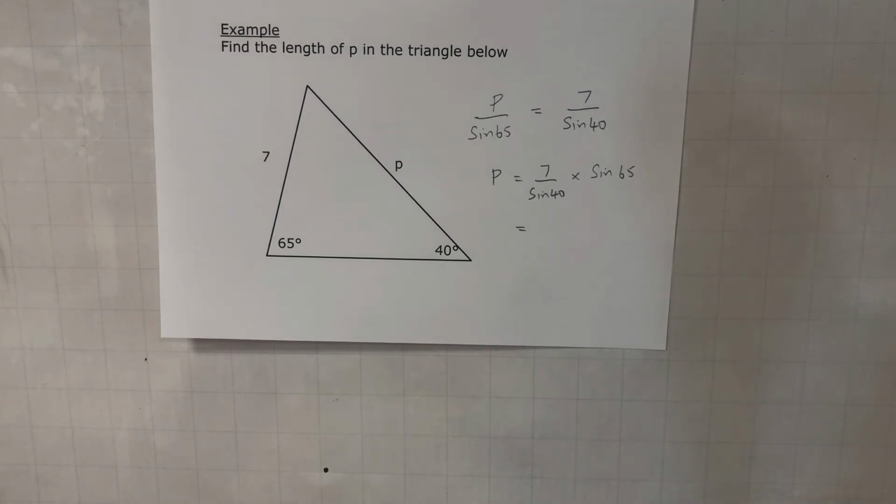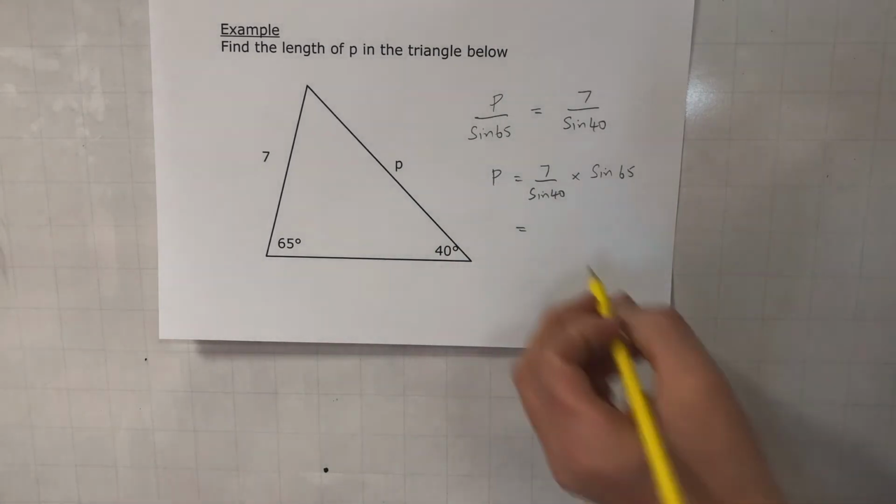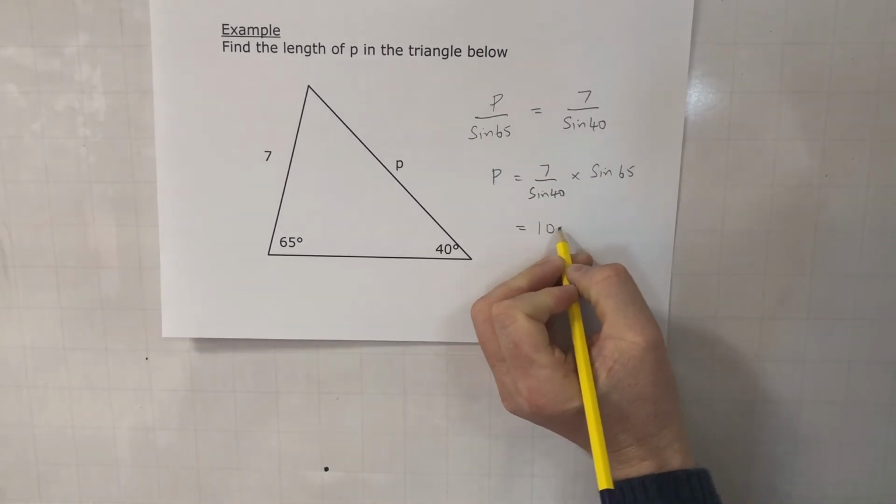So we got 7 divided by the sine of 40 times by the sine of 65 equals, and to two decimal places we get 10.15.